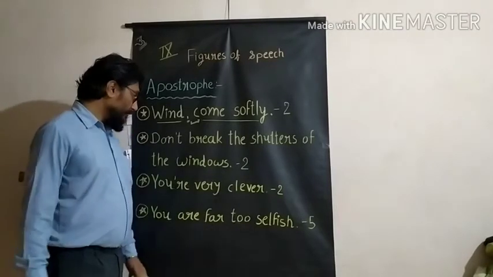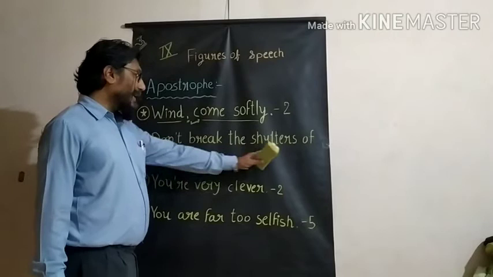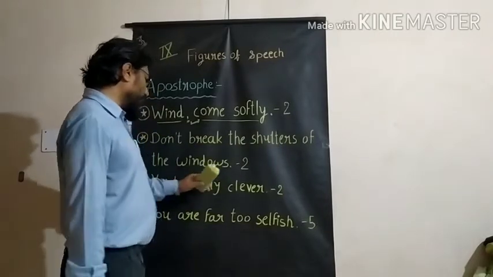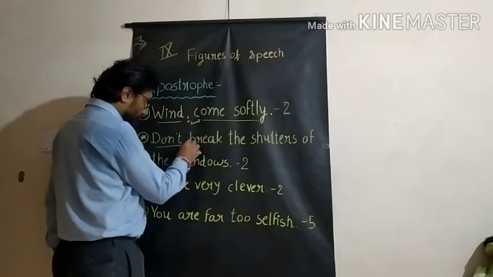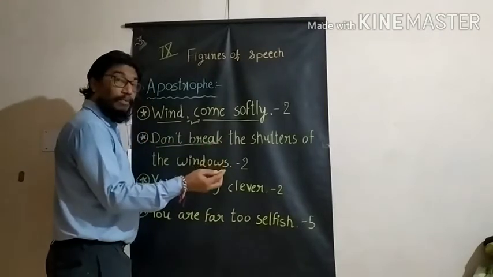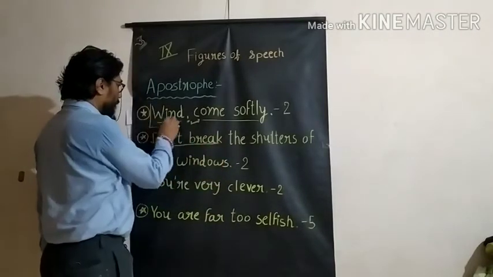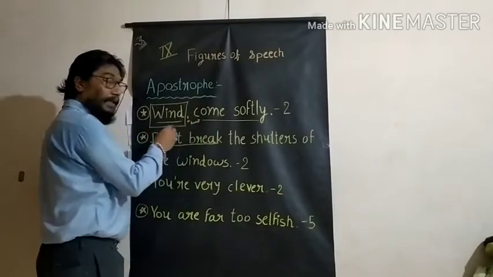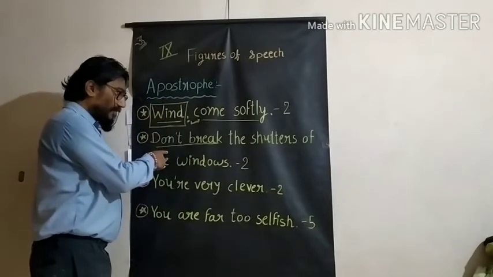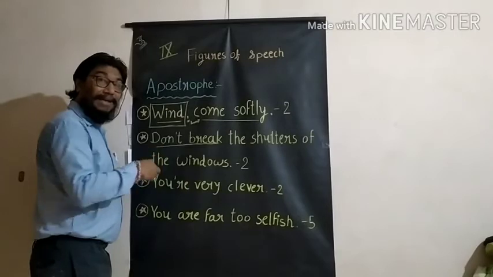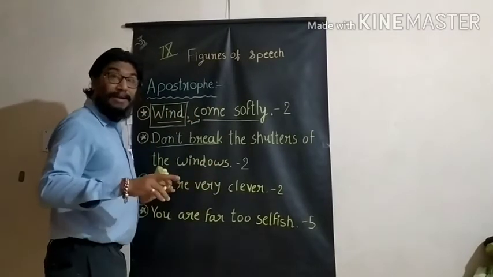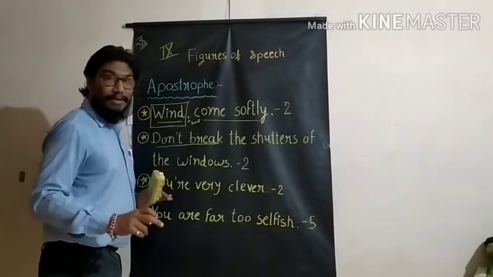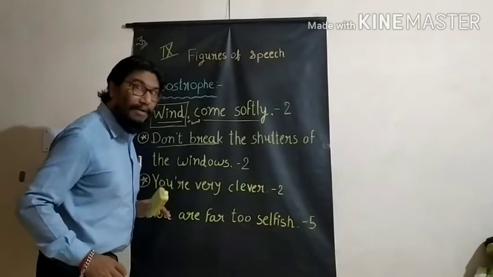Next to that. Don't break the shutters of the windows. Don't break. Who? The wind. Oh, the wind. Don't break. I said to you, direct address. Don't break. Don't talk. Don't smoke.